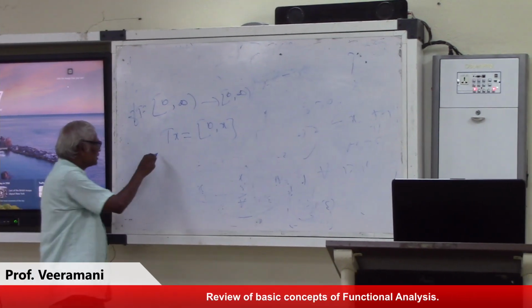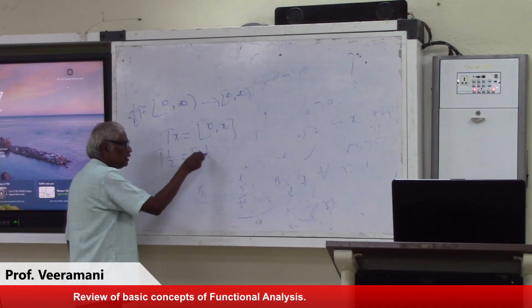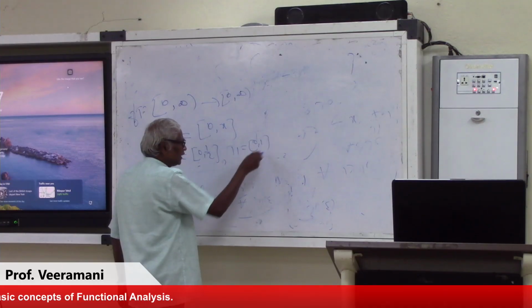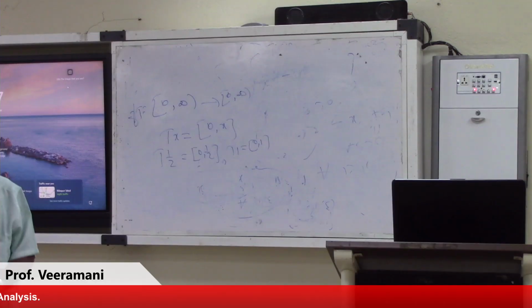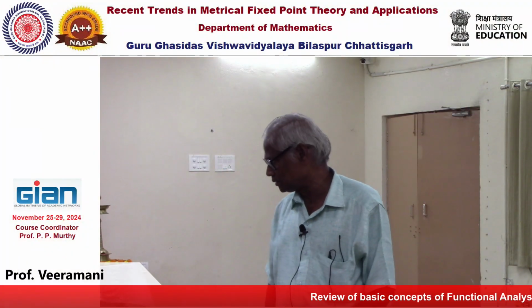That means T of half is the closed interval 0 to half, and T of 1 is like that. The image of each point is a non-empty set. That is what Professor Berende also mentioned in the morning.